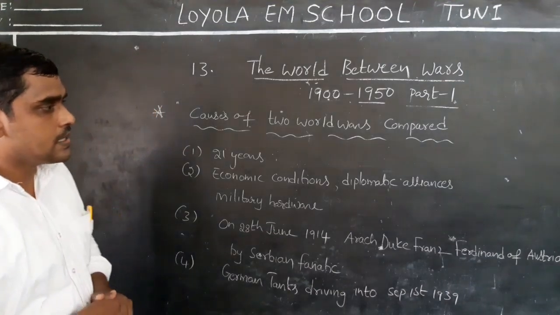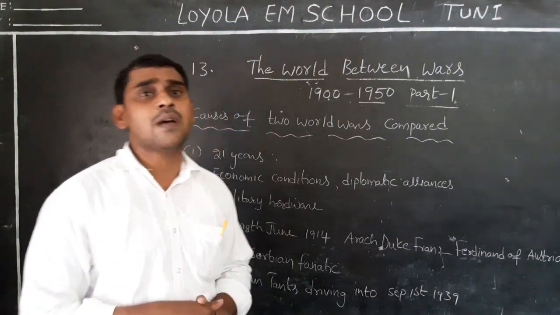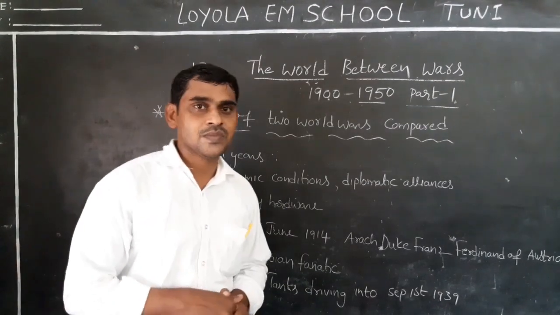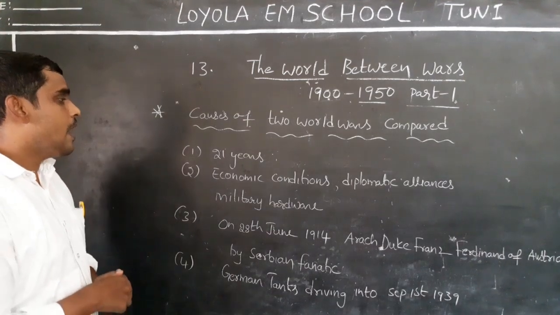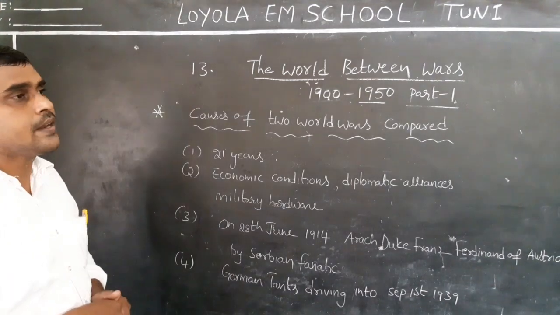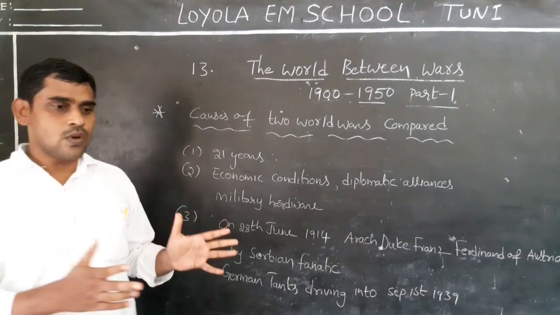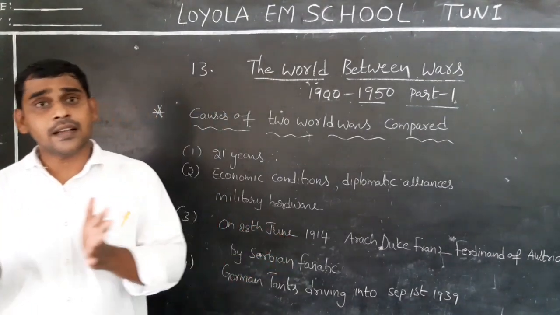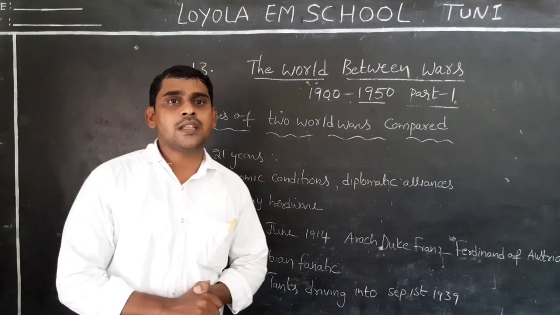And diplomatic alliances. Diplomatic alliances means that between the countries some relations were maintained about some assets. And military hardware and technology. During the First World War, the technology was not developed well, and there was less military strength.